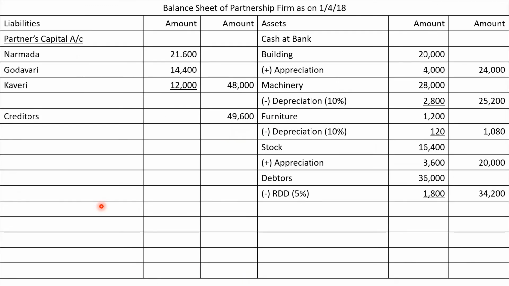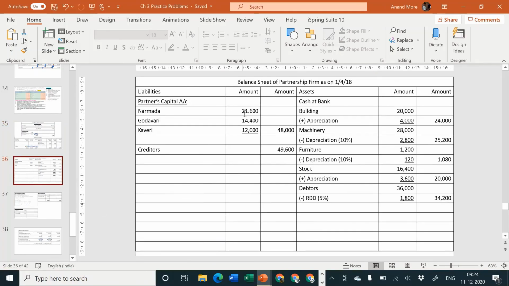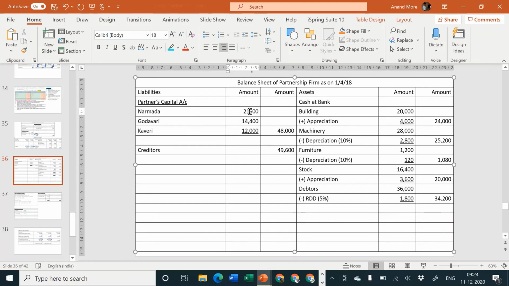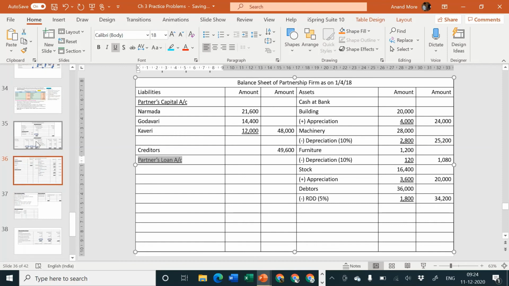But since we have not prepared loan account, there is a chance that some of you may forget the same, and that is a dangerous thing. So we'll have to be very careful that loan is a loan of the partner. It's a liability for the partnership firm. We'll say partners loan account. Because capital account is debited, that means loan account is credited, and credit means liability, so it will have to be considered in balance sheet liability side.